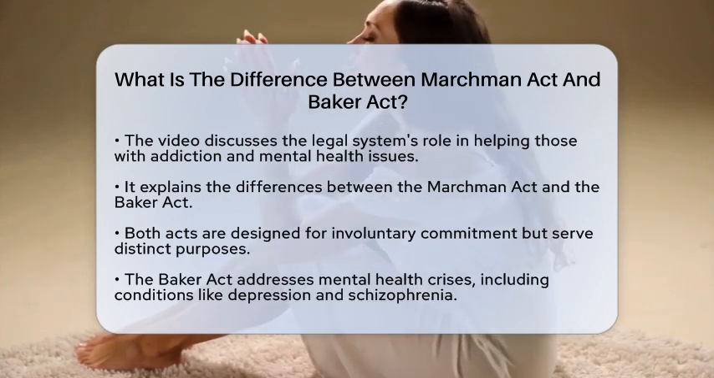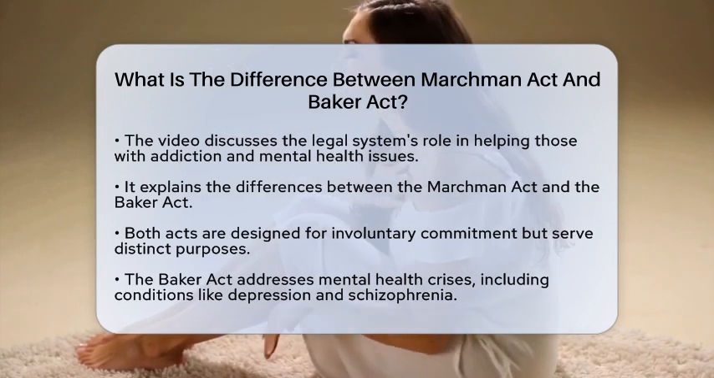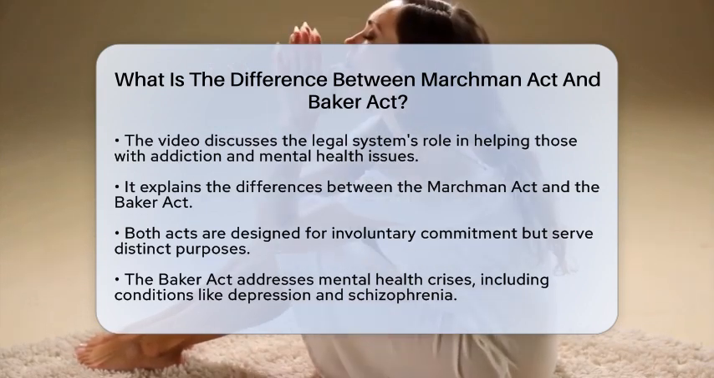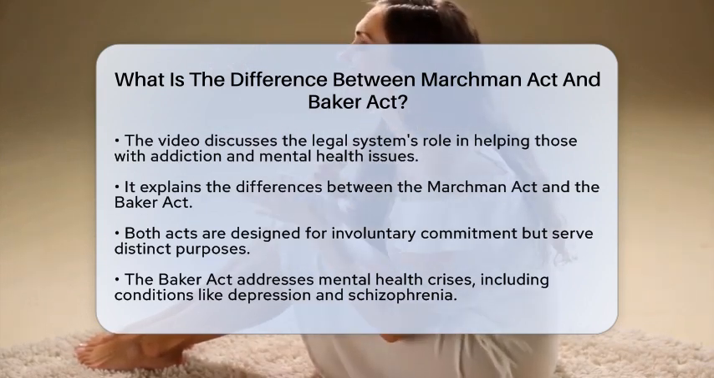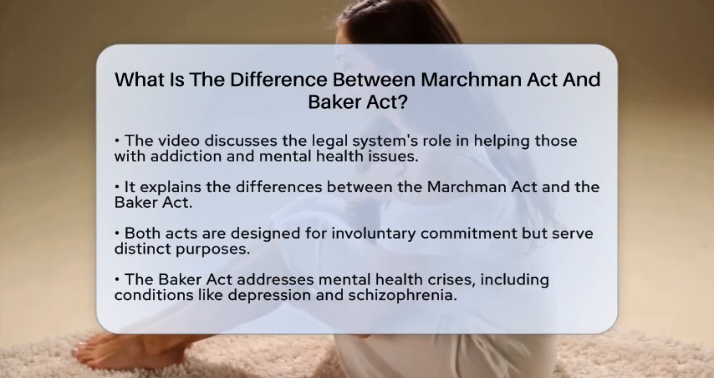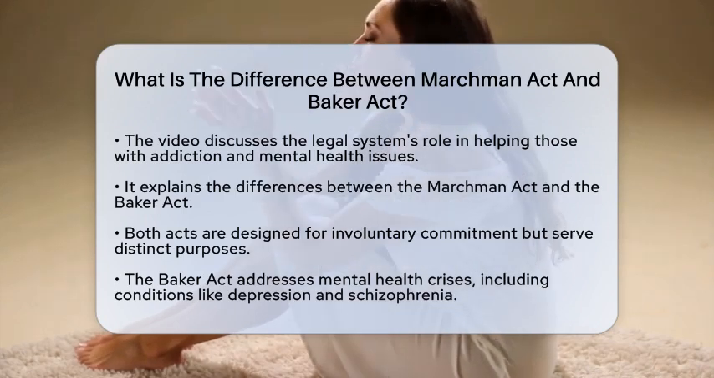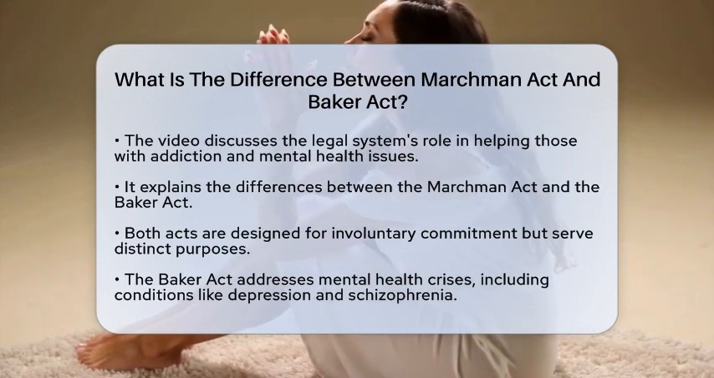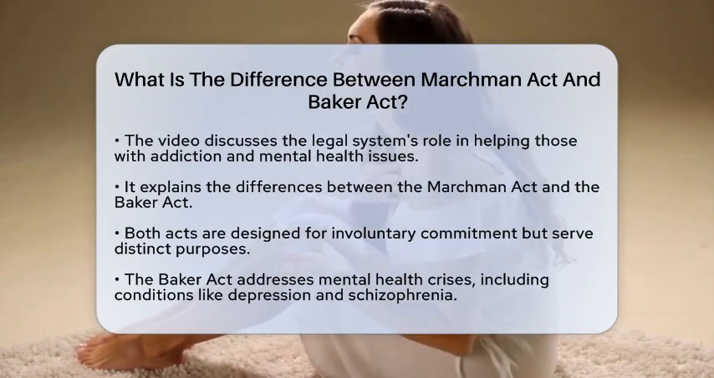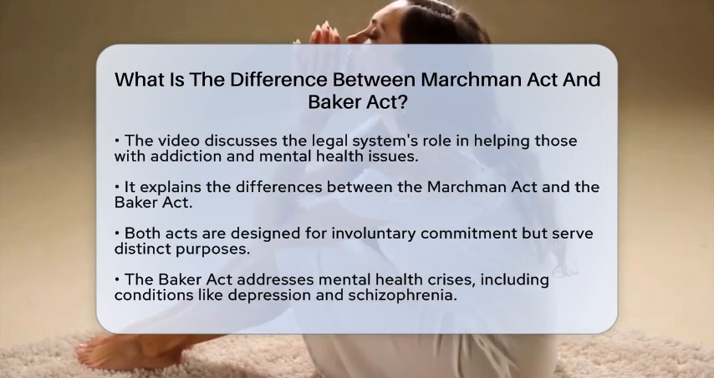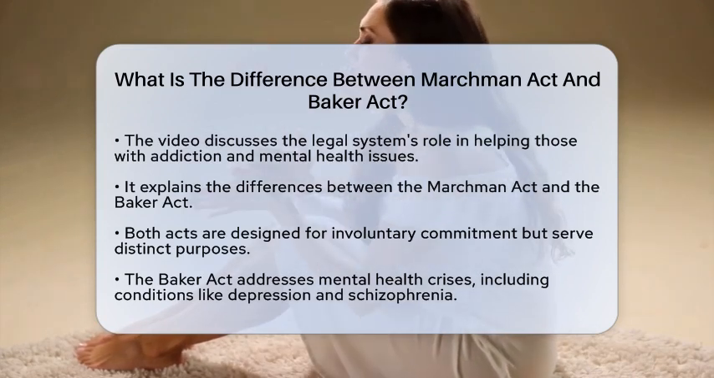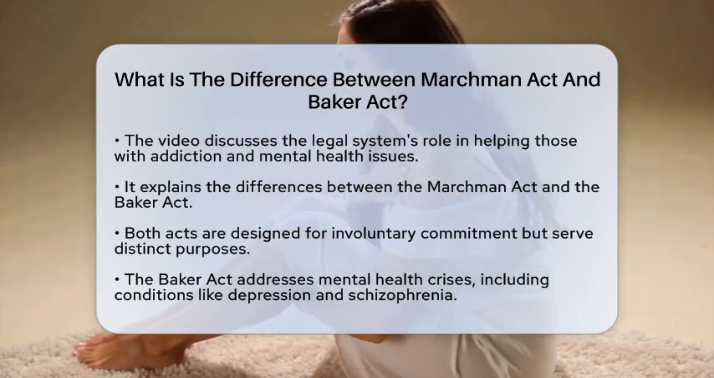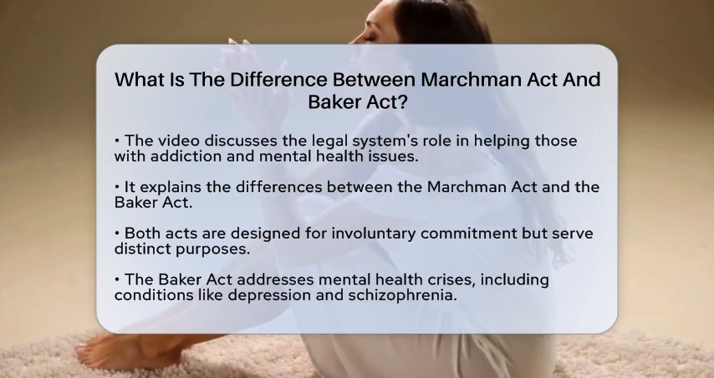The Baker Act focuses on mental health crises. It is meant for individuals facing mental illnesses like depression, bipolar disorder, or schizophrenia. These conditions can lead to situations where a person may be a danger to themselves or others. In contrast, the Marchman Act specifically addresses substance abuse disorders. It applies to individuals who have lost control over their use of alcohol or drugs, posing risks to themselves or